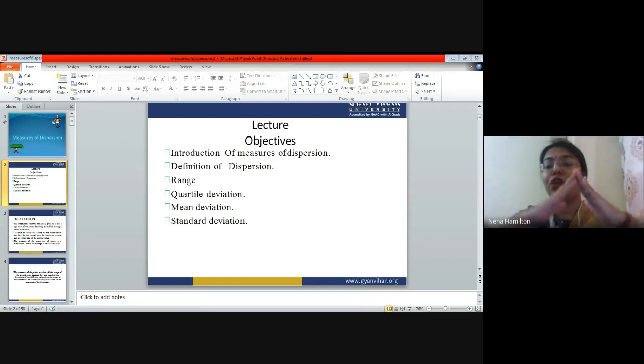If your graph is like this, that means your data is largely dispersed. If your graph is like this, then that means your data is narrowly dispersed, right? So we are going to understand what statistical techniques we use to find out the dispersion in the data. That means how much your data is dispersed from the mean or the median point, right?